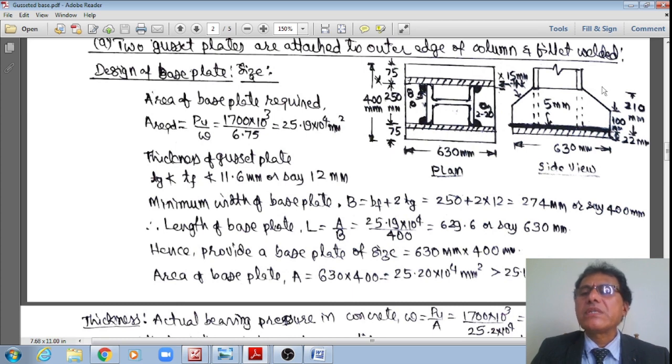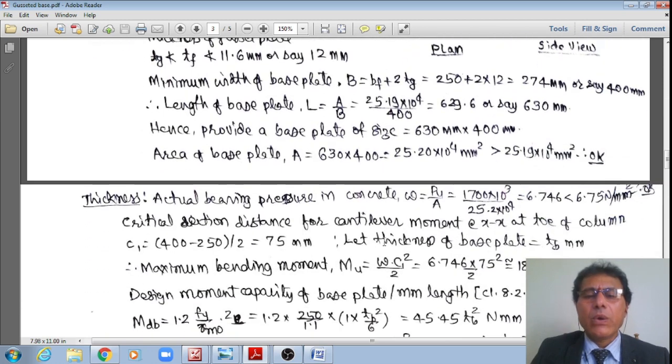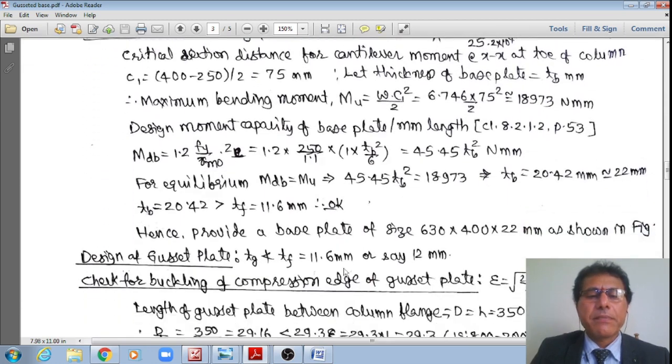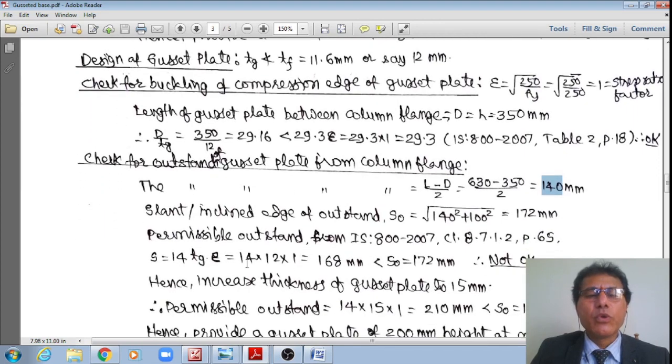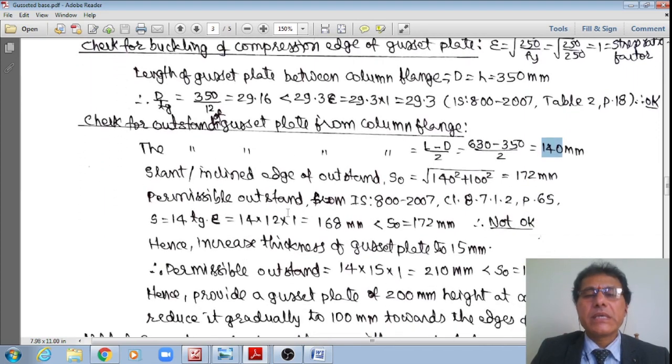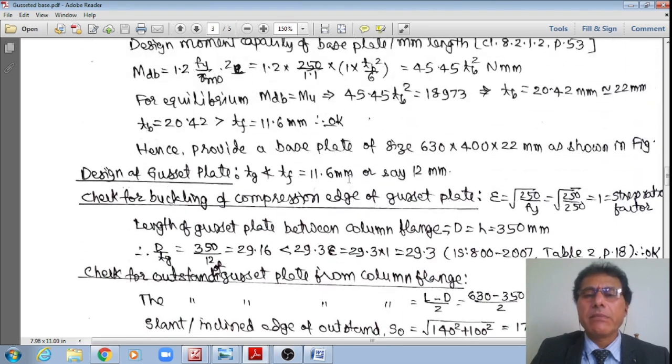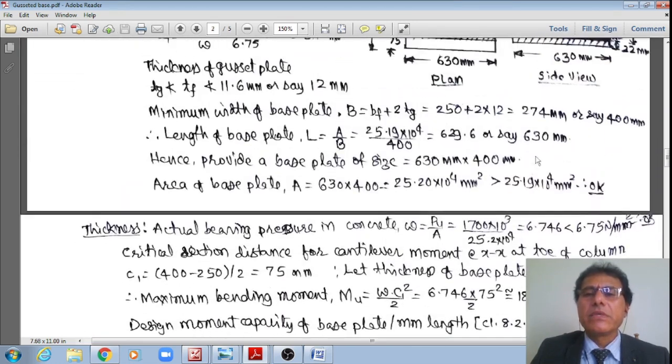Right? Now, what is that height? Height of this gusset plate, right? Now I'm assuming that the gusset plate height is 200 mm. Now let me go to this schematic, student.